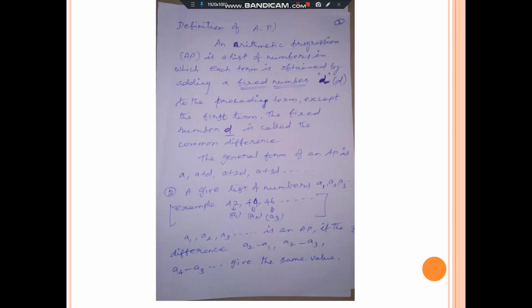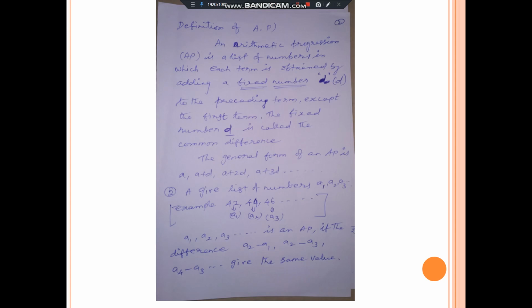Now we move with the definition of AP. AP means arithmetic progression. Now that is our main content. An arithmetic progression is a list of numbers in which each term is obtained by adding a fixed number to the preceding term except the first term. The fixed number is called D. Once again I repeat the definition.